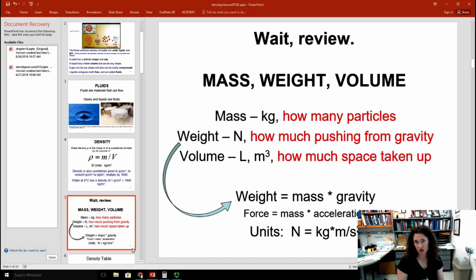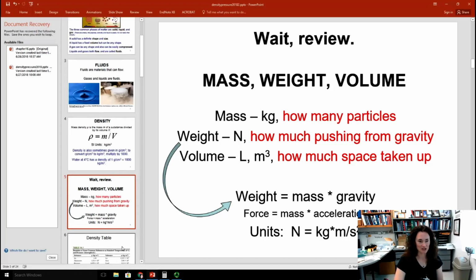So this might be a review from your first physics class. Now, volume you might commonly see in measuring cups and things like that in liters, okay? But meters cubed is actually the SI unit, and that's how much space is taken up. Now, weight is mass times gravity, mg, so it would be the mass in kilograms times 9.8 meters per second squared. Remember that force is the mass times an acceleration, and g is the acceleration due to gravity. And the SI unit of force is the Newton, which is a kilogram times a meter per second squared. So that's just a review for you of all those things, in case your mind went a little bit since the last time you had this material.